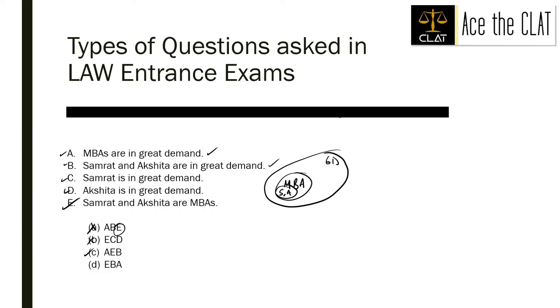Let us look at why D is not the correct option. Samrat and Akshita are MBAs, which means this one. B says Samrat and Akshita are in great demand. A says MBAs are in great demand. Well, some MBAs are in great demand, but not all MBAs are in great demand. And a very important point over here is that when the quantifier is not present, we consider it to be all.